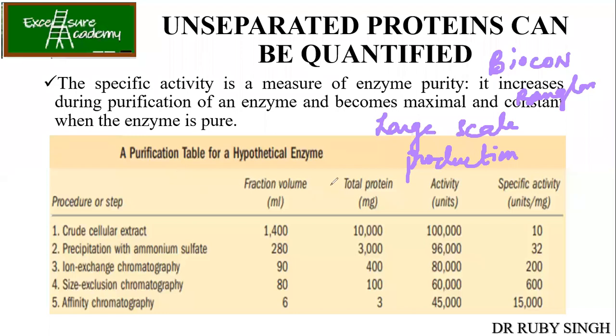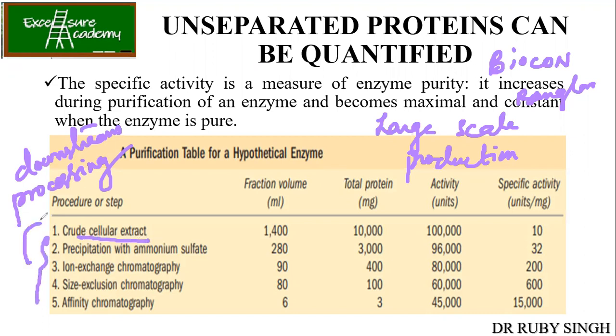Whenever you say purification of protein in industry, it is called downstream processing. So what will be the upstream? Culturing of bacteria or growing animal cells or growing plant tissues. That will be your upstream. Downstream means once the crude cellular extract has been made, all these steps come under downstream processing till the protein is pure.